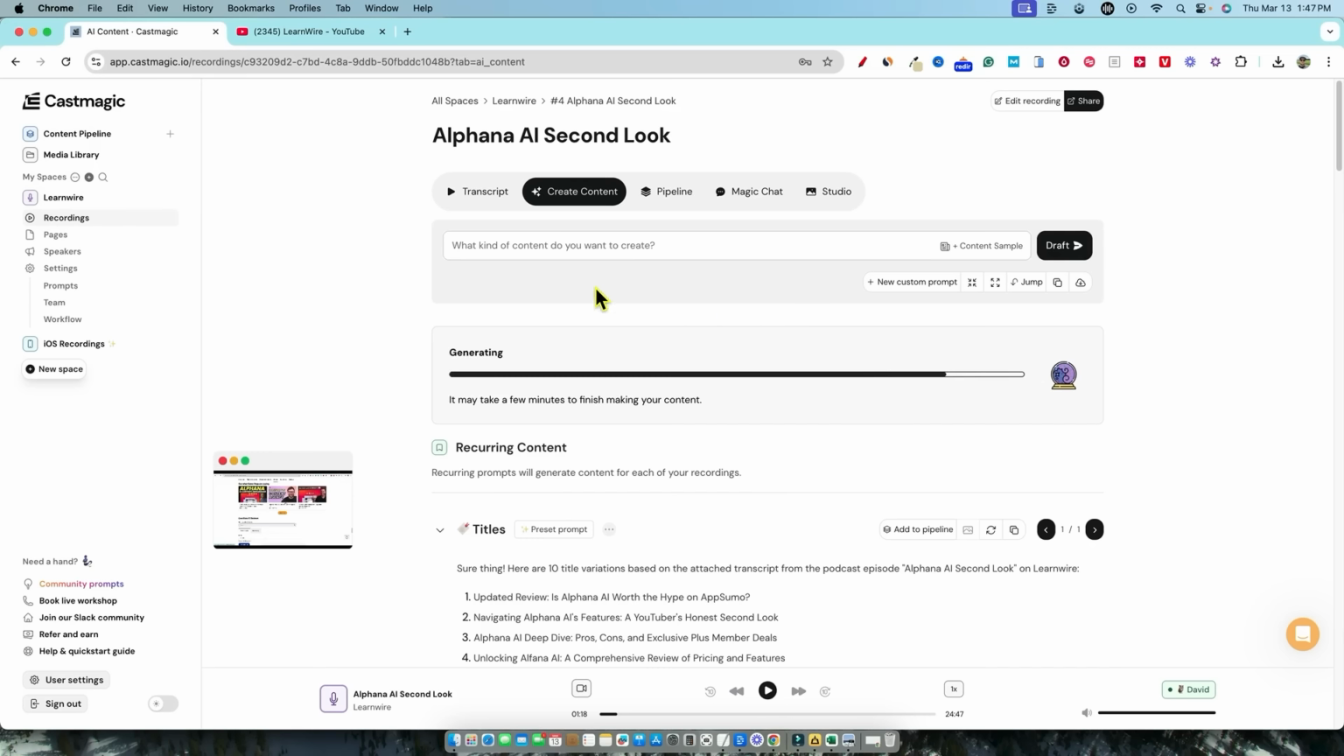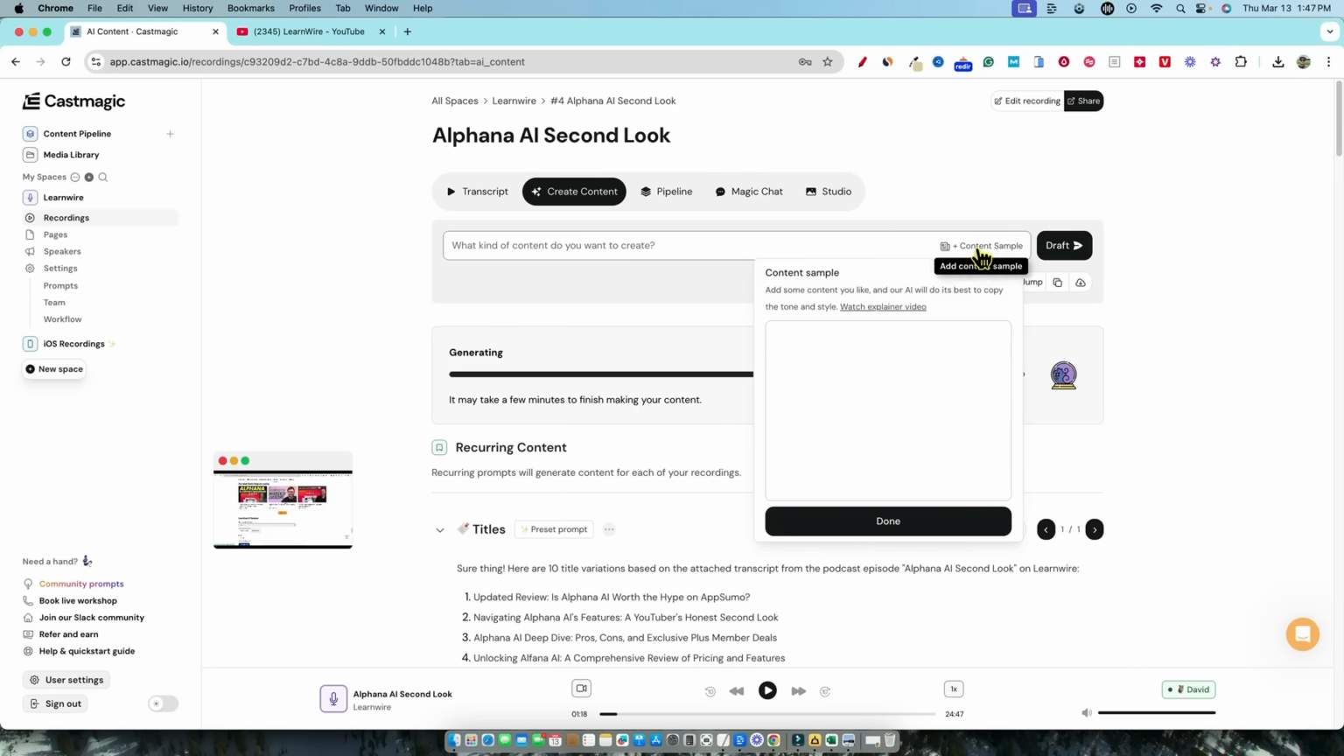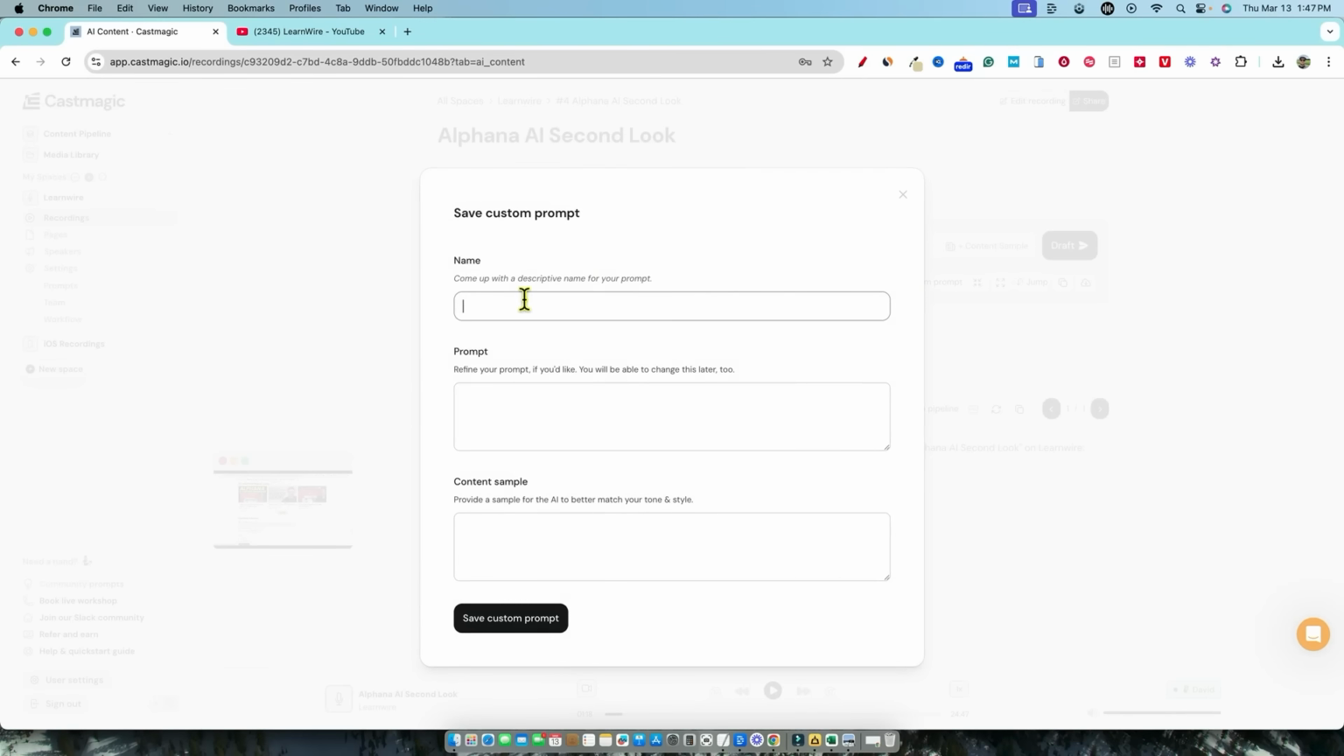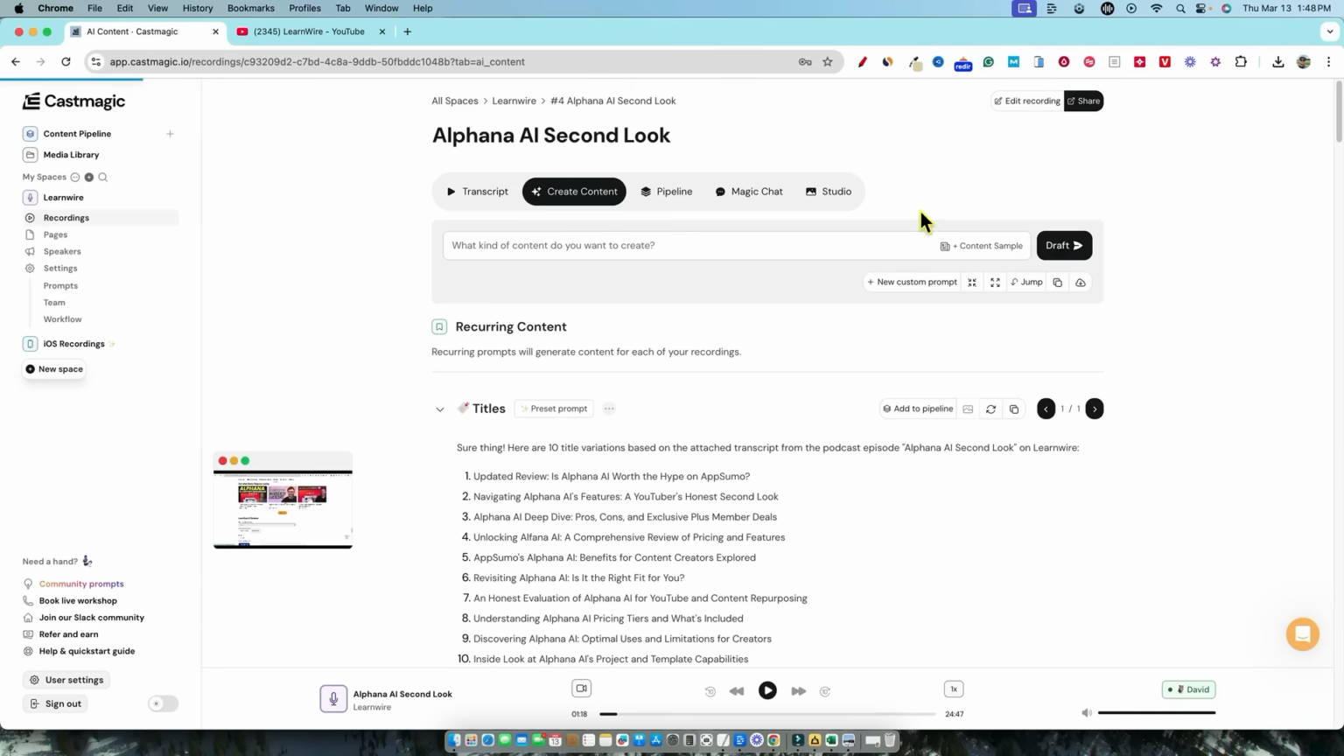But essentially, what kind of content do you want to create? We can type that in. We can also come over here to content sample. What is that? Add some content you'd like, and our AI will do its best to copy. So, more for customizations, there is new custom prompts. We can actually put a name on this. We can say prompt and content sample. So we actually create our own prompt right here and create our own unique blog post from this as well.